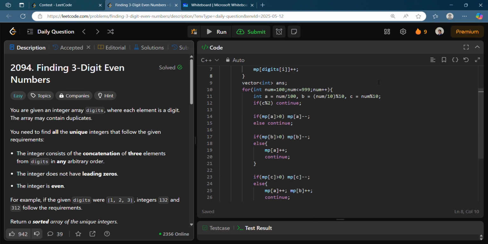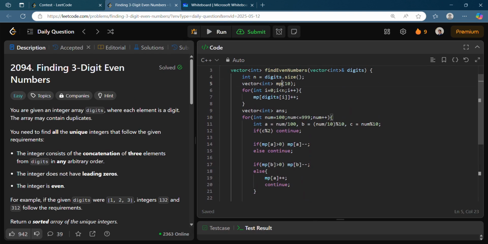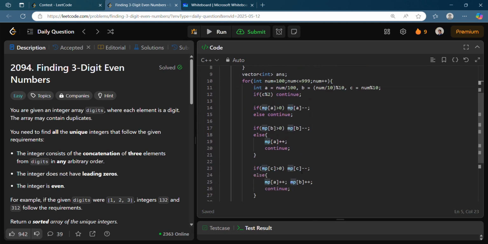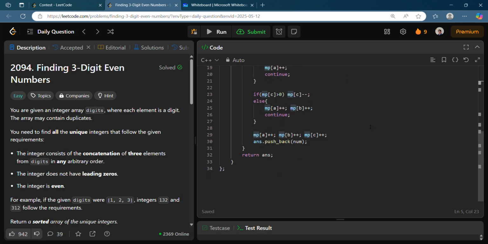So in that case, you can create a separate map for the number, let's say map 2, and then you iterate through a map iterator in that map 2, and check if every corresponding value to that key is less than the value present in this map. Then only it will be a subset. So after storing all the digits in the map, you can just check whether it is a subset of the previous map or not. That will also do the job.